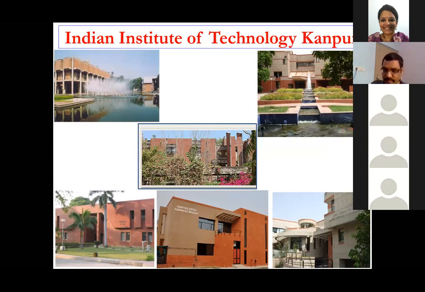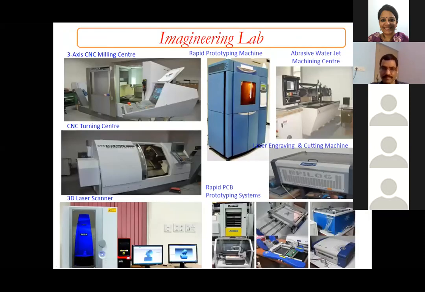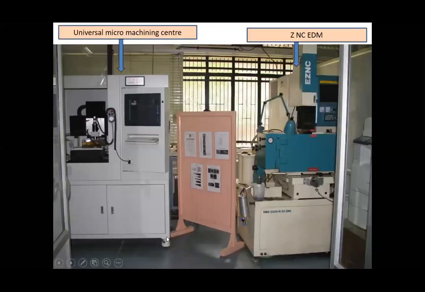So moving forward, these are some of the facilities. Earlier it was called 4i Lab. Now it's renamed as Imagineering Lab. Whatever devices you want to build, we have, starting from turning center to polymer-based additive manufacturing machine to abrasive water jet machining center, laser scanner, everything.